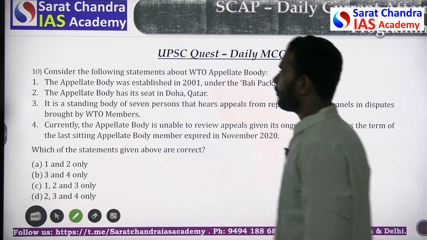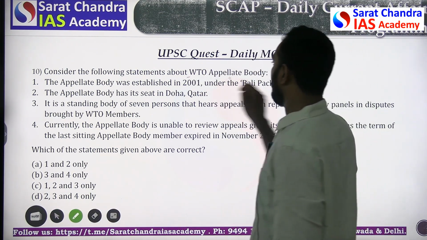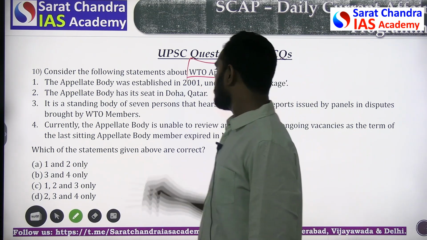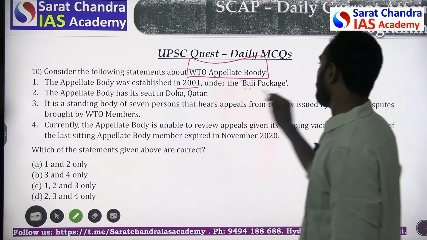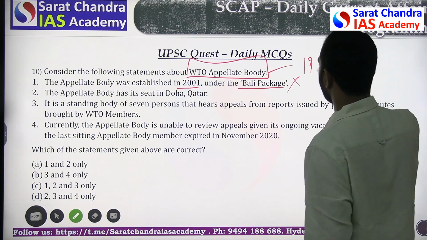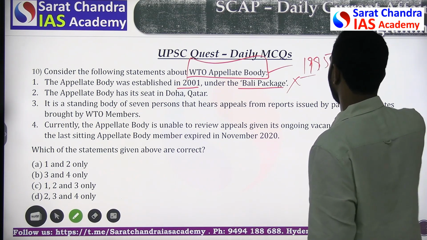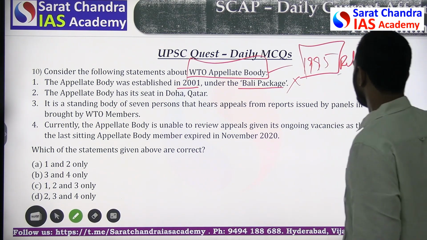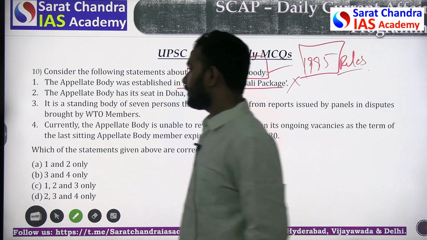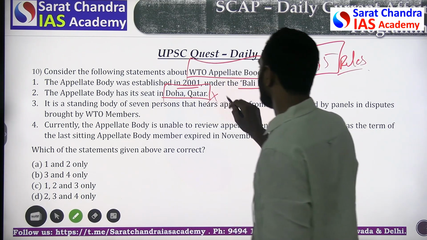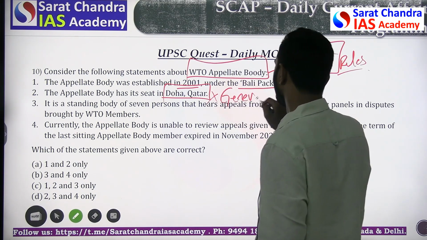So consider the following statements on the WTO appellate body. The first one is the appellate body was established in 2001 under the Bali package. Again, this statement is not correct because the WTO appellate body was established in 1995. So the first statement is not correct. Second, the appellate body has its seat in Doha, Qatar. Again this is also wrong because it has its seat in Geneva, Switzerland.